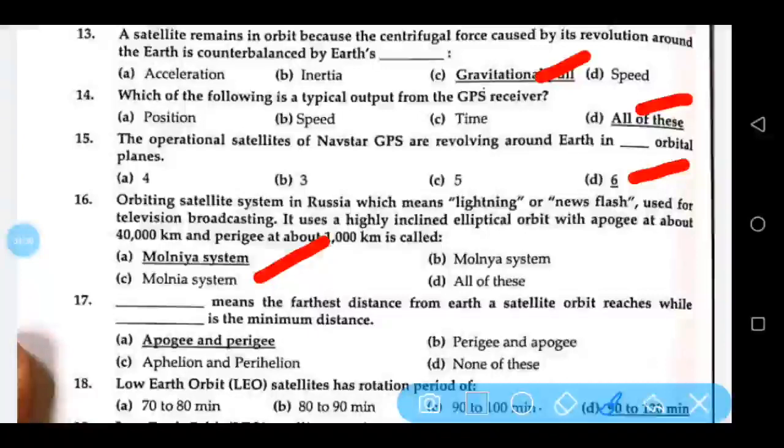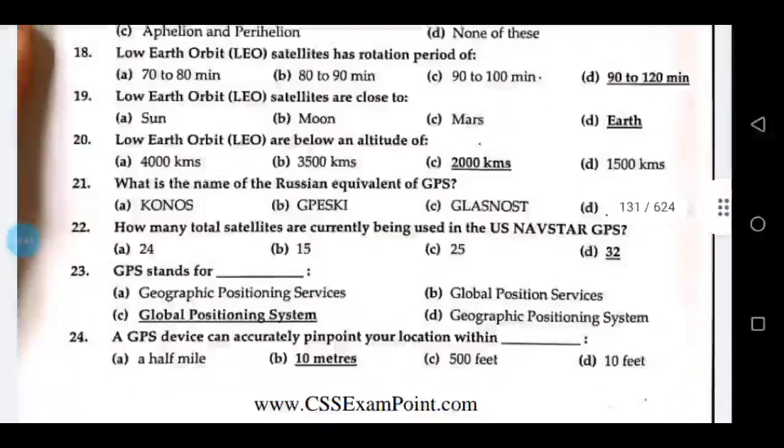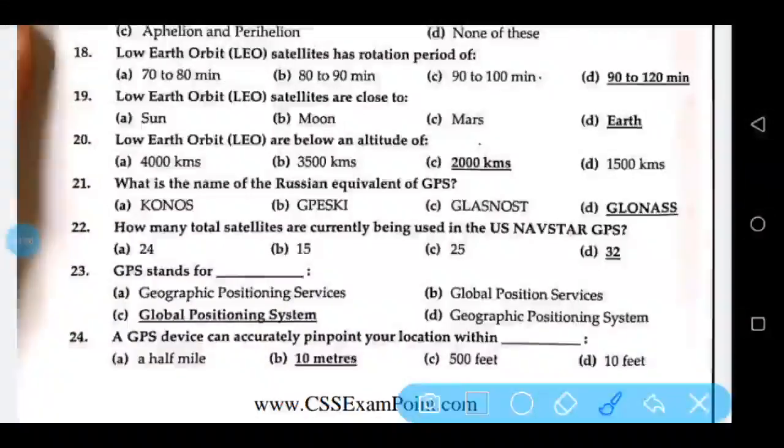Dash means the farthest distance from Earth a satellite orbit reaches, while dash is the minimum distance. Apogee means the farthest distance from Earth a satellite orbit reaches, while perigee is the minimum distance. Low Earth orbit satellite has rotation period of 90 to 120 minutes. Low Earth orbit satellites are close to Earth. Low Earth orbit are below an altitude of 2000 kilometers.